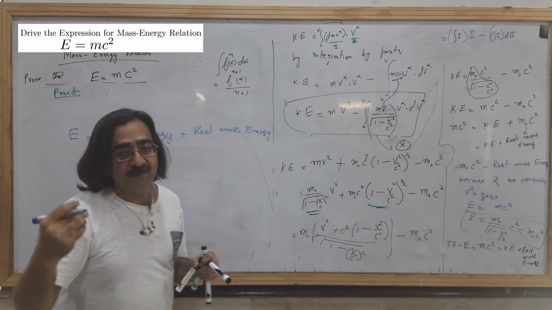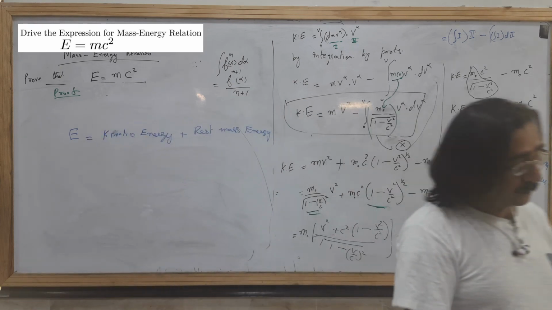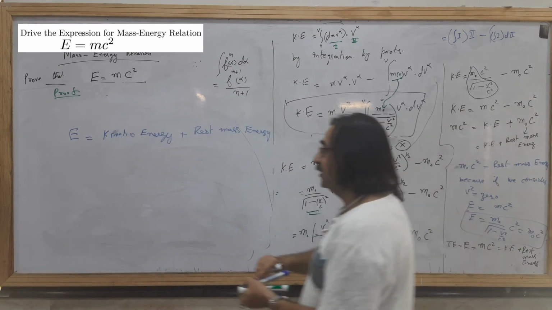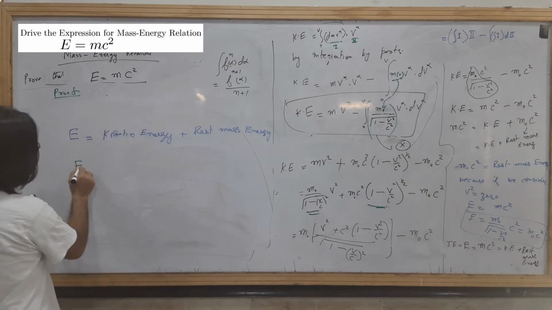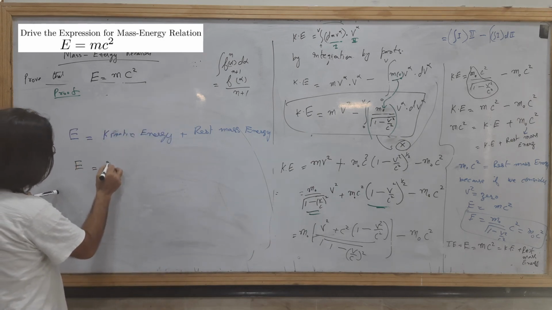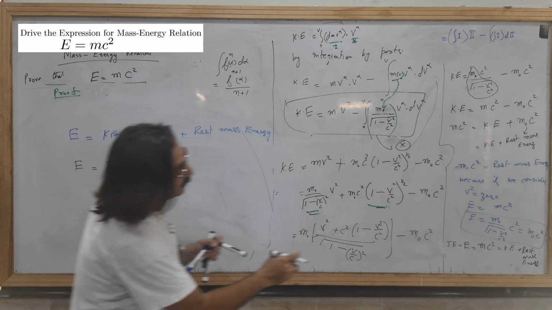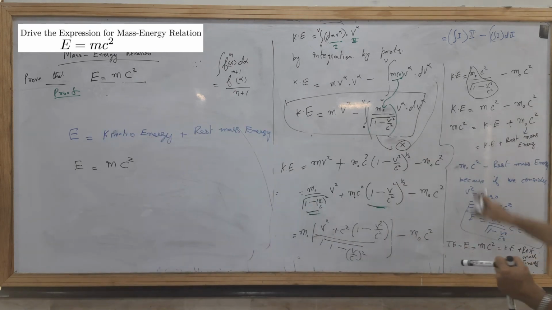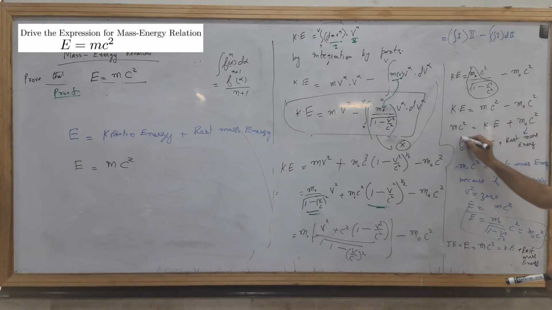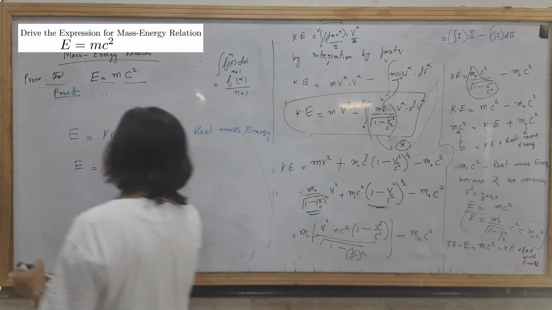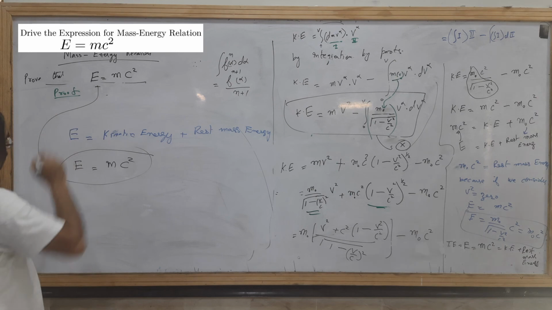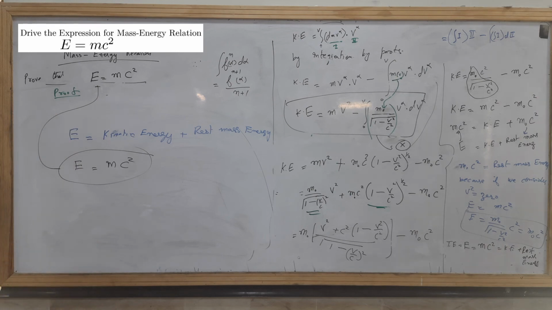Rest mass means when velocity is 0. And E equals mc square, that was our claim that we wanted to prove.